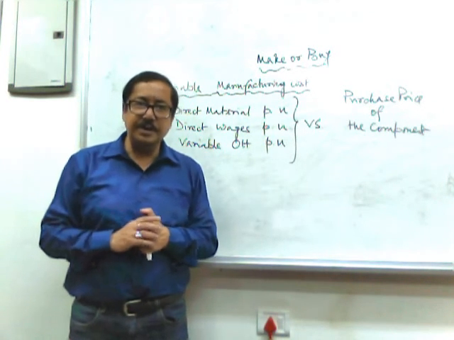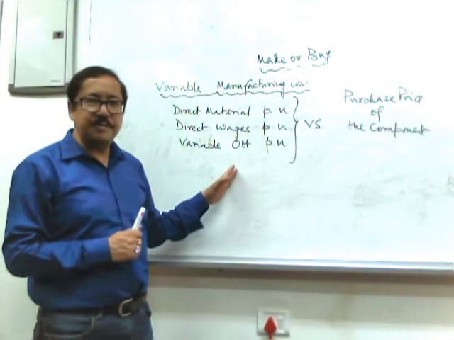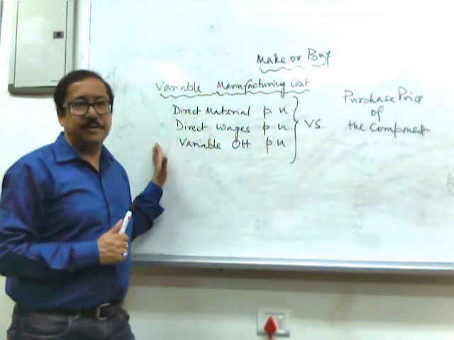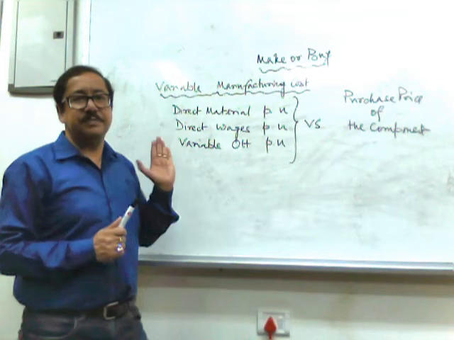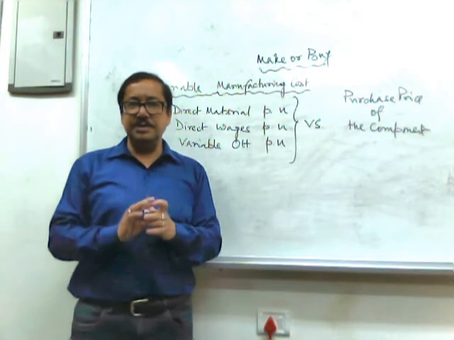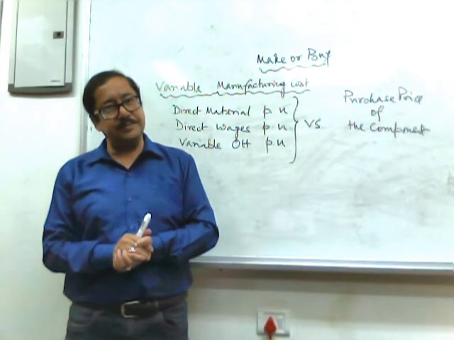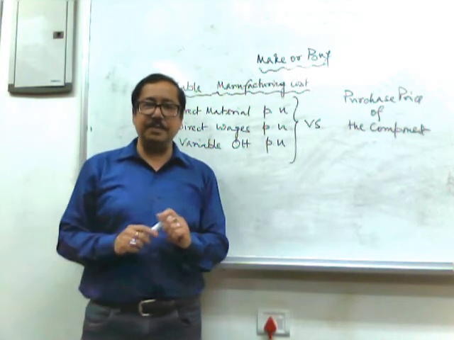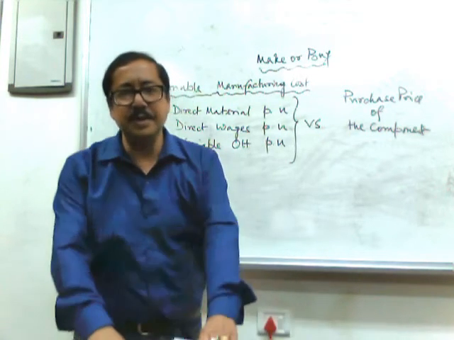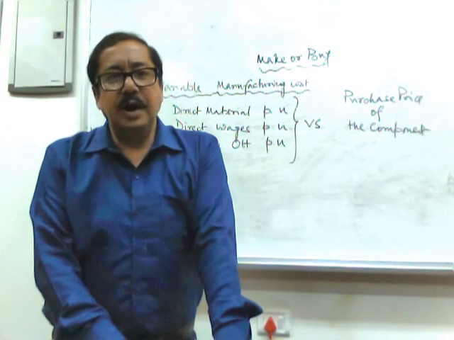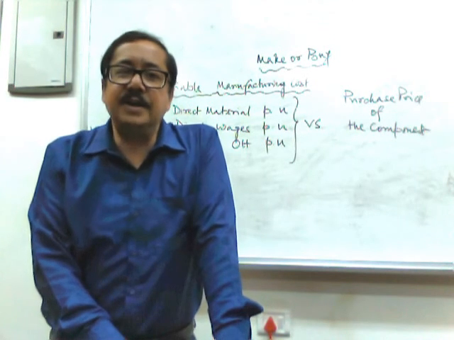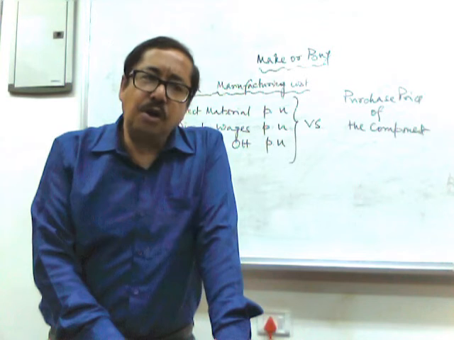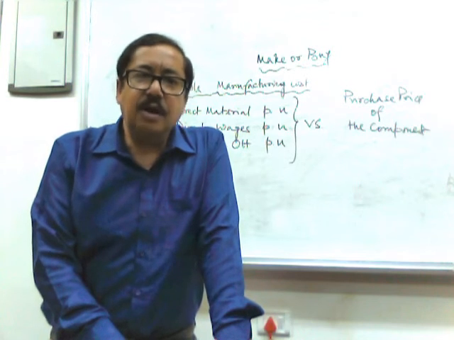Fine. In this discussion, what have we done? We have excluded the amount of fixed cost. Why? Because fixed cost is not related to the production. Let's take a very simple example. A manufacturing example of a fixed cost is the rent of the factory building or the rent of the office building.